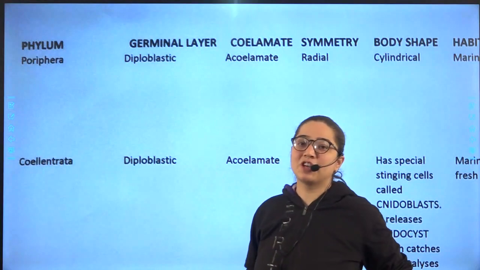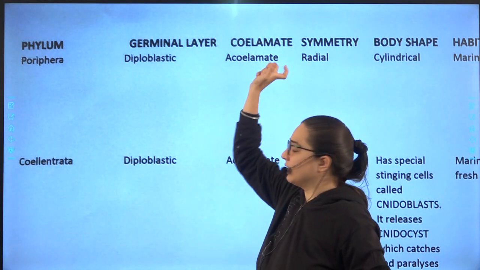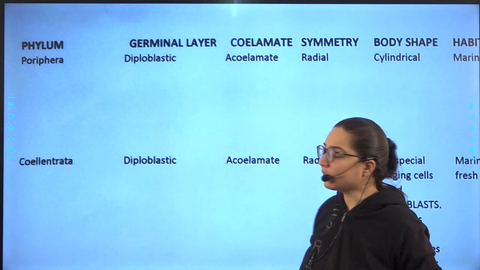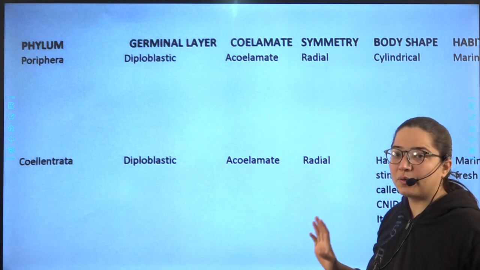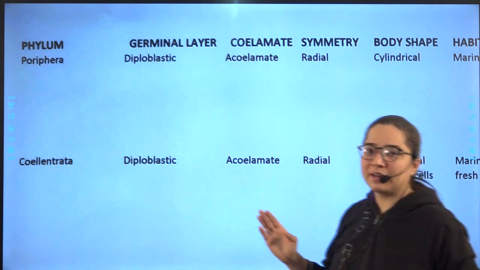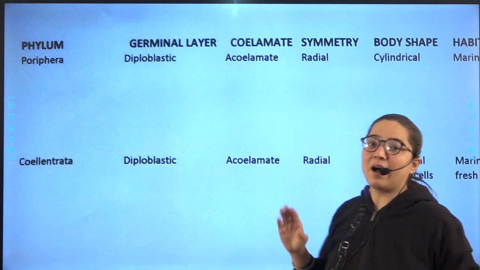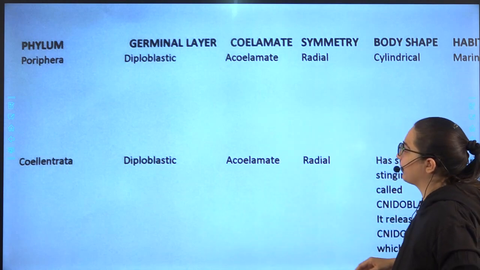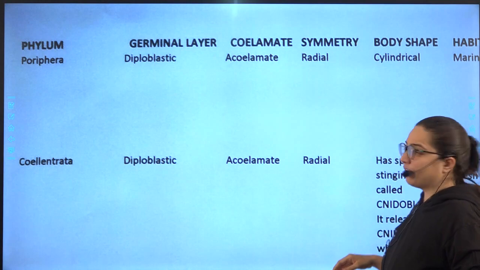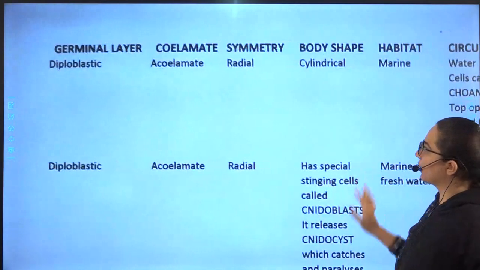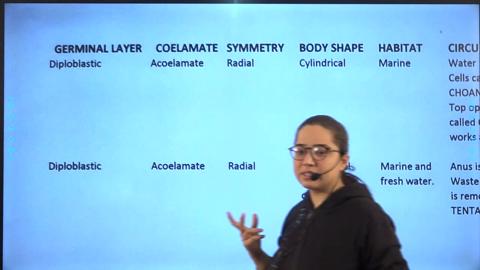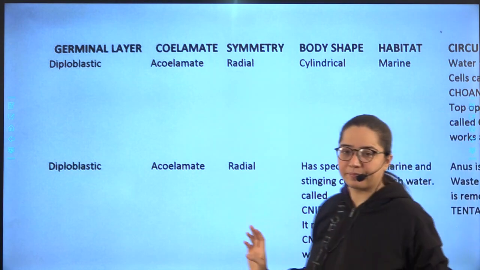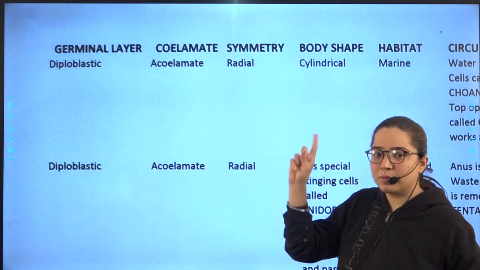Very first one is germinal layer. At the top, first write phylum. Phylum के बाद लिखो germinal layer, as it is written over here. After germinal layer, write coelomate, as it's written over here. Afterwards, write symmetry. Then write body shape. Okay? आपको कॉलम्स बनानी है.